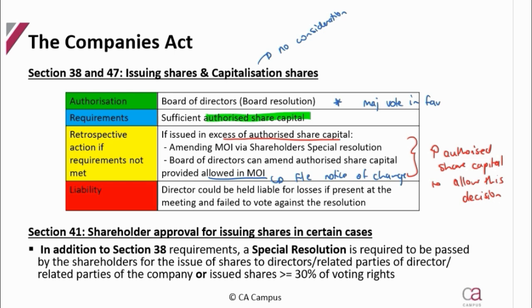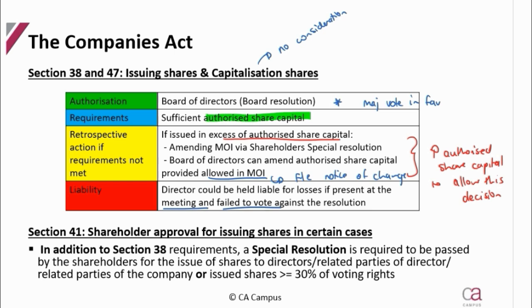Okay, just to note here that if the director made this decision to issue shares in excess of the authorized share capital, they could be held liable for losses if they attended the meeting and failed to vote against that decision.